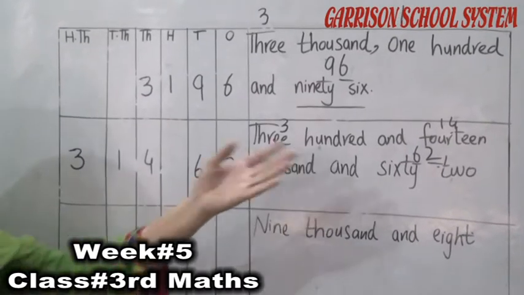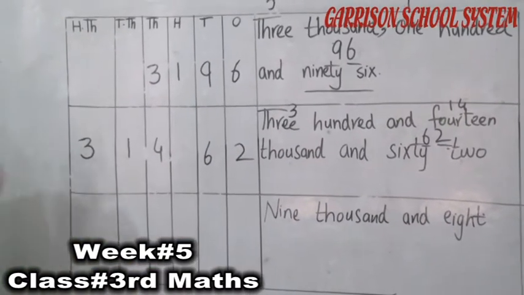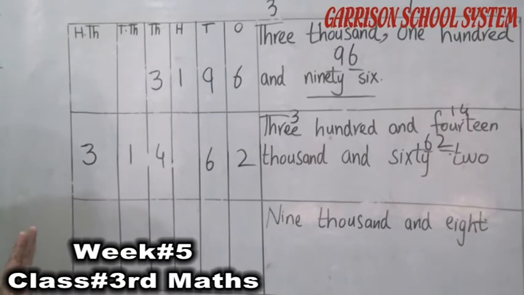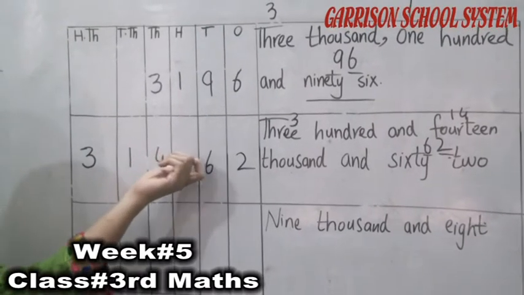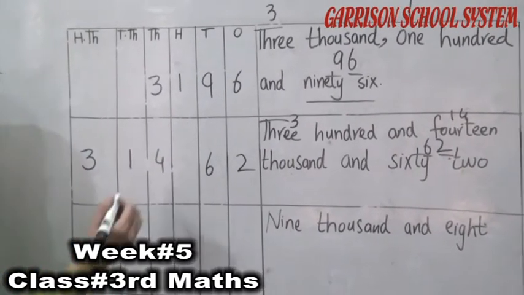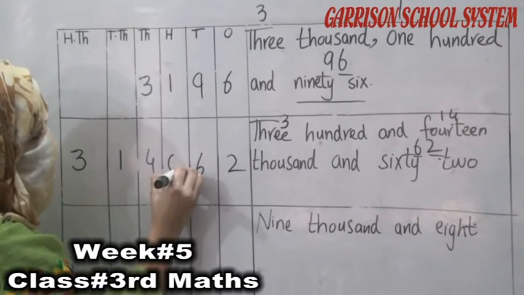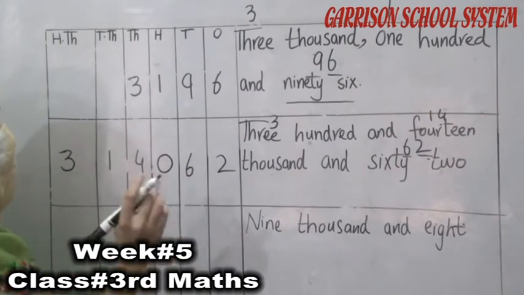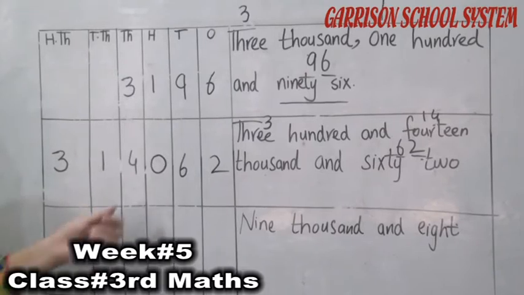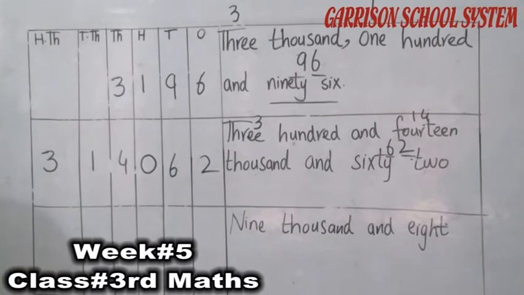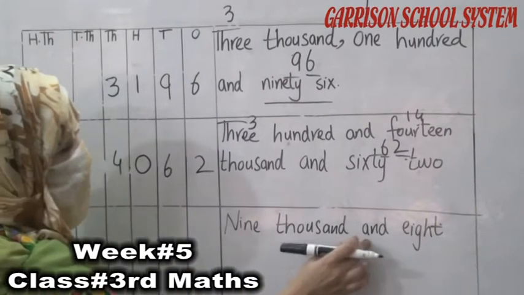Here no number for the 100 place has been given to us, student. When no number is given to us, we have to write 0 here. We have to write 0 here. When we don't know the number, we have to write 0 here. Okay student. Now next is 9,008.